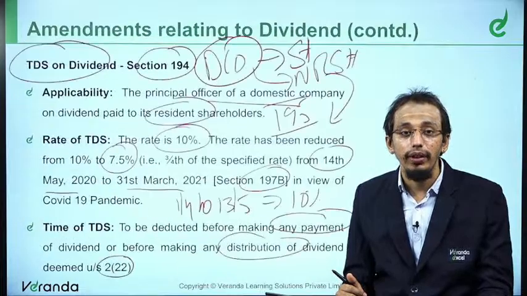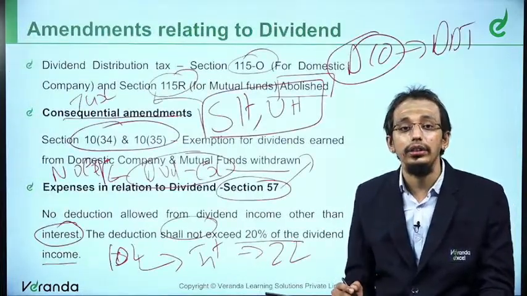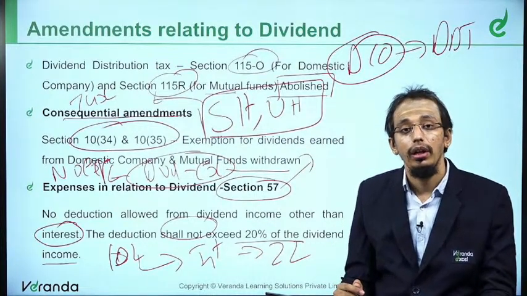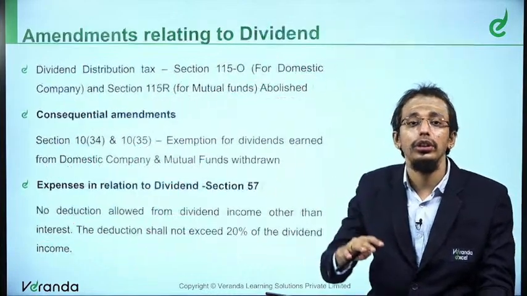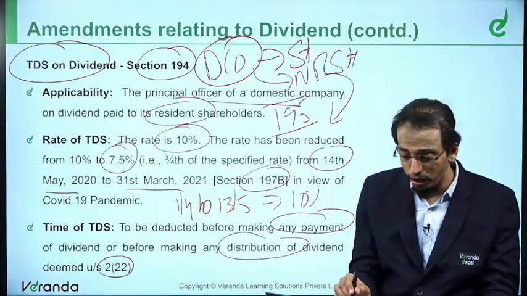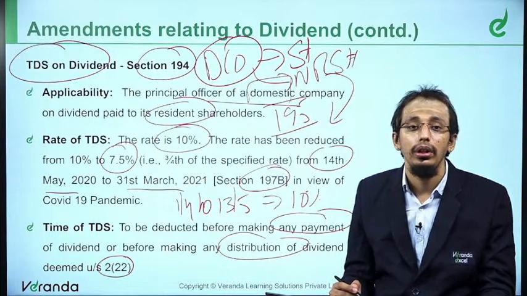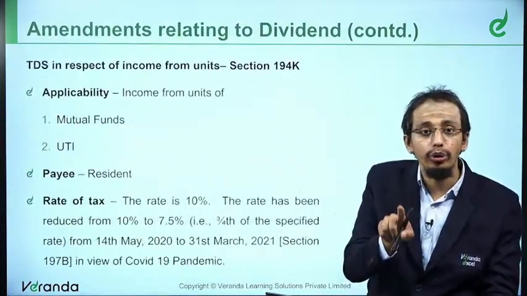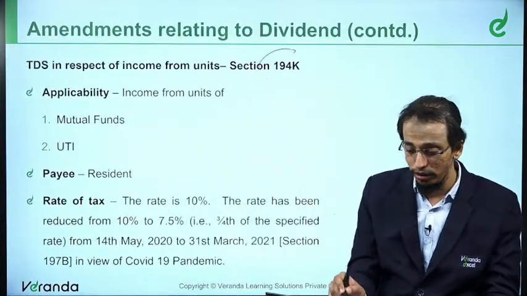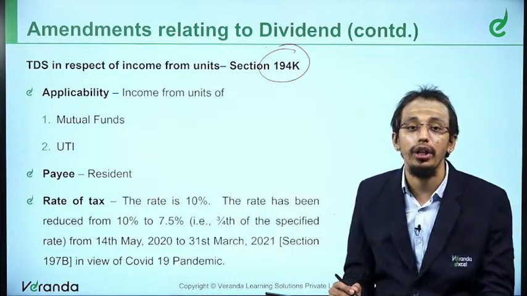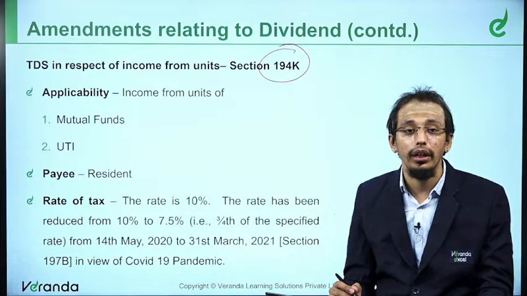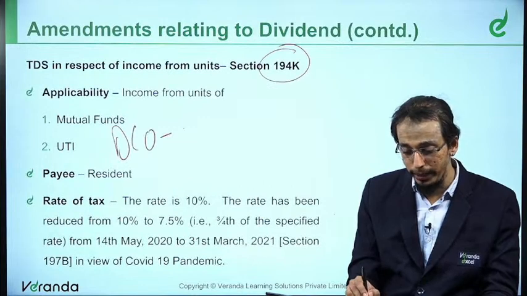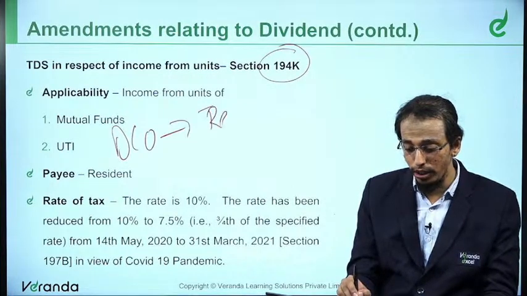Now, we were seeing dividends distributed by domestic companies and by mutual funds. The dividend distribution tax has been abolished for both. Section 194 is applicable only if it is paid to a resident shareholder by a domestic company. If it is by a mutual fund, then a new section got introduced, section 194K.